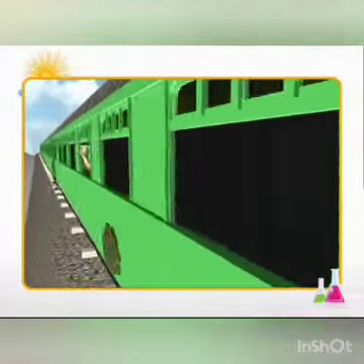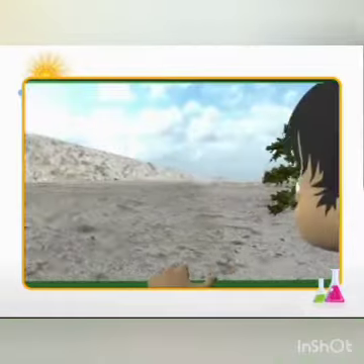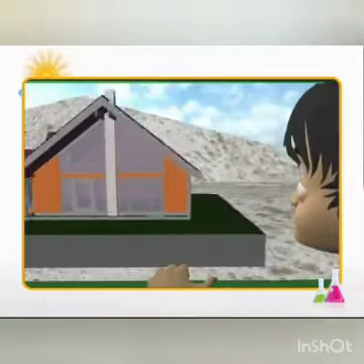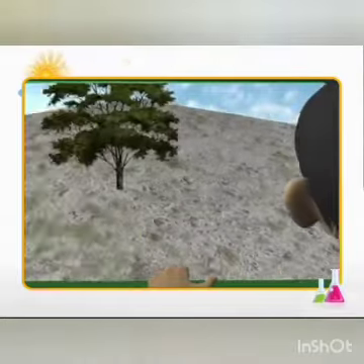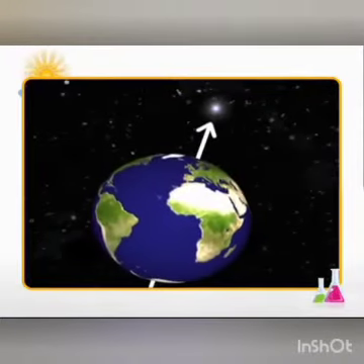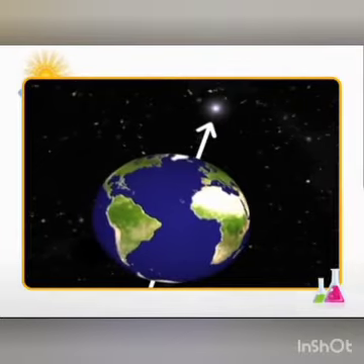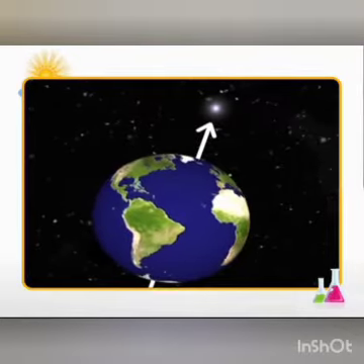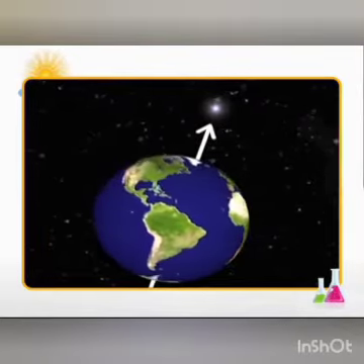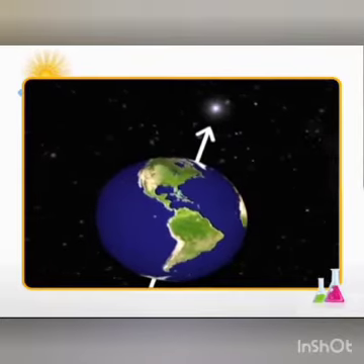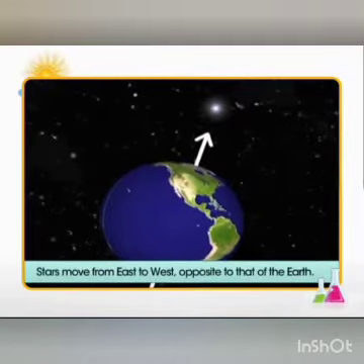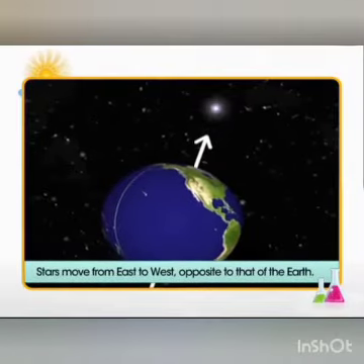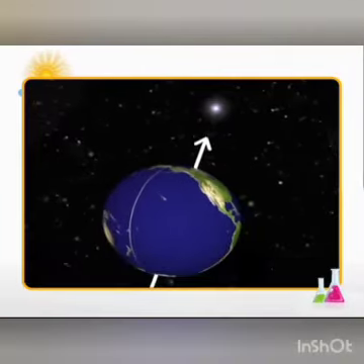The same phenomenon we see when we are in a moving train. All other objects feel like they are moving backwards, in the opposite direction of our movement. So the earth moves from west to east, and it appears that the stars move from east to west, that is the opposite direction. So including the sun, the stars move from east to west, opposite to that of the earth.